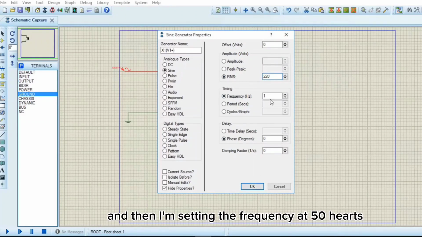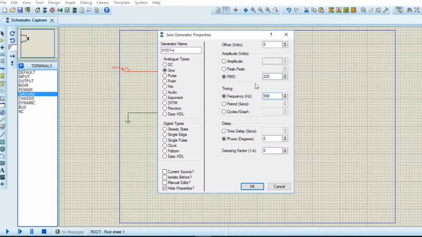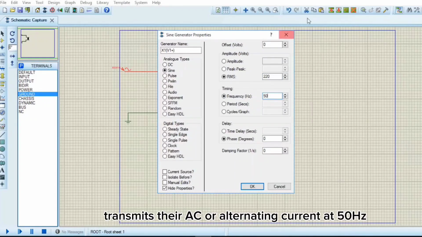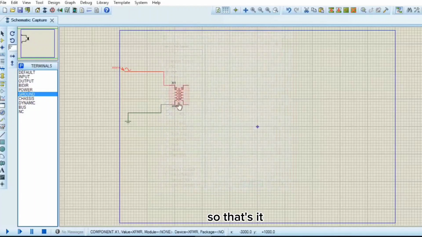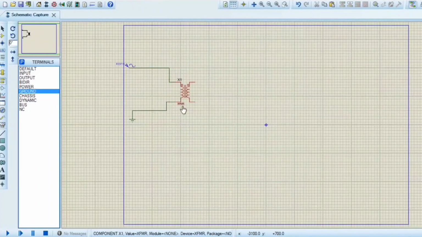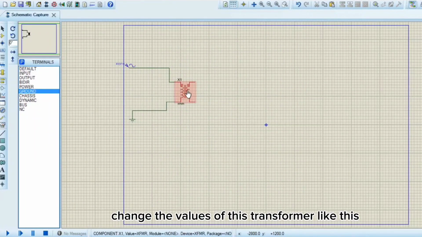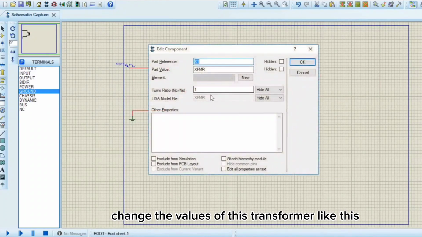And then I'm setting the frequency at 50 Hz. Most transmission companies transmit their AC or alternating current at 50 Hz. So that's it.